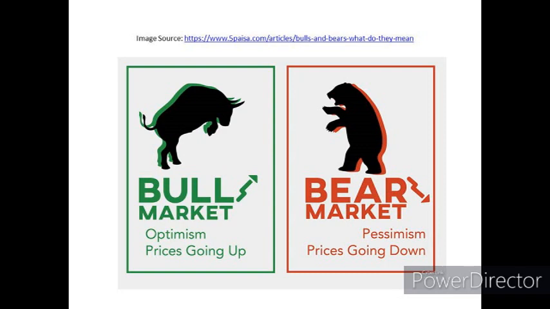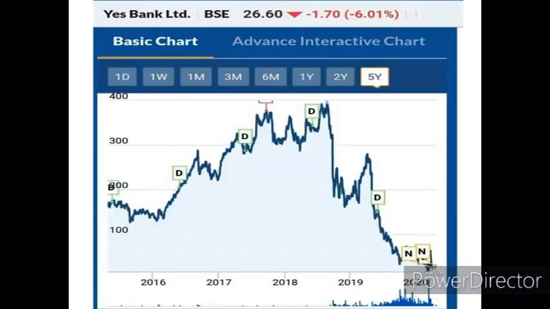Now, let's see an example. The share price of Yes Bank is trading at 26 rupees and 60 paise today. This chart presents the share price performance of Yes Bank for the past 5 years. So if you look at the chart, the share price of Yes Bank was trading at around 160 rupees in the year 2016. The price swiftly kept rising and it recorded its highest price of 394 rupees in late 2018. This rise is a clear example of a bullish trend.